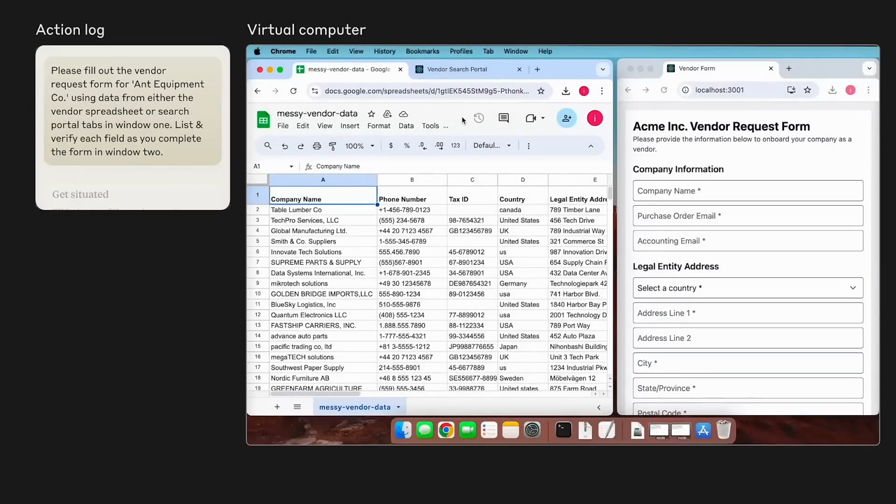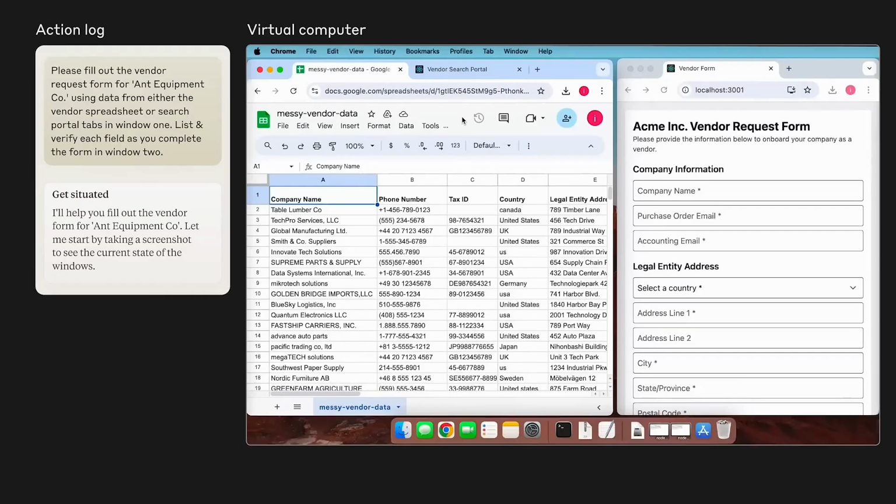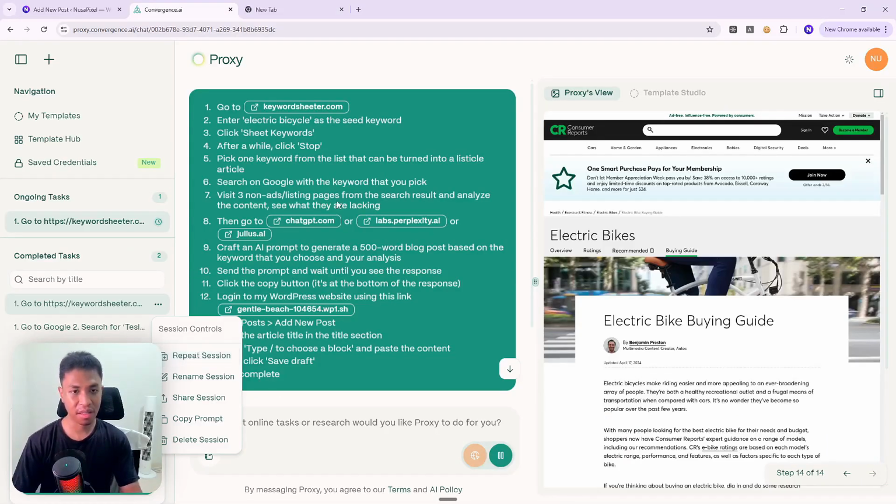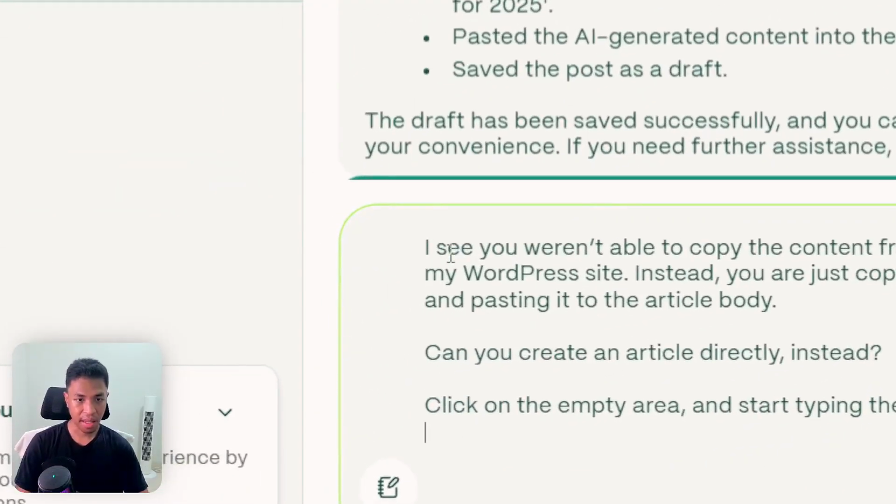For a lot of people, AI agent is a new concept that is difficult to understand, but at its core, it's not that complicated. So in this video, I will show you how to use an AI agent to replicate some of your work, specifically related to SEO. But honestly, it can do more than that. This is just the basics.